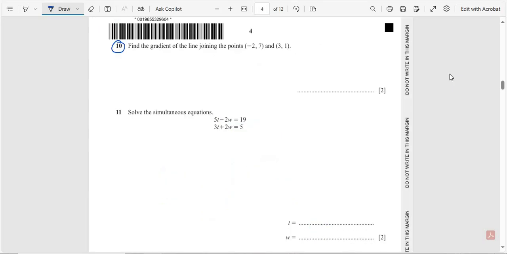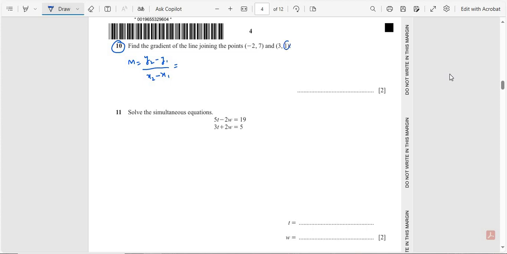Question number 10. Find the gradient of the line joining the points (-2, 7) and (3, 1). Write the formula of the gradient. So m is equal to y2 minus y1 divided by x2 minus x1, is equal to the values of y2.